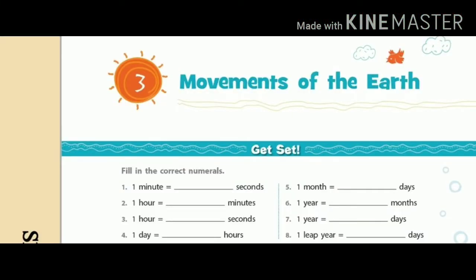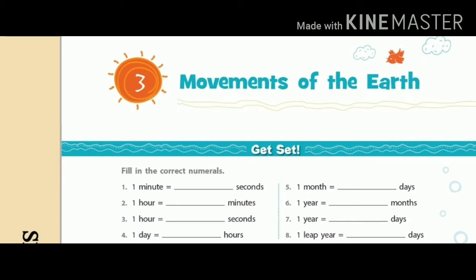Movements of the Earth. Fill in the correct numerals. 1. 1 minute is equal to dash seconds. The answer is 60 seconds. Second, 1 hour is equal to dash minutes. And the answer is 60 minutes. Third one, 1 hour is equal to dash seconds. And the answer is 3600 seconds.